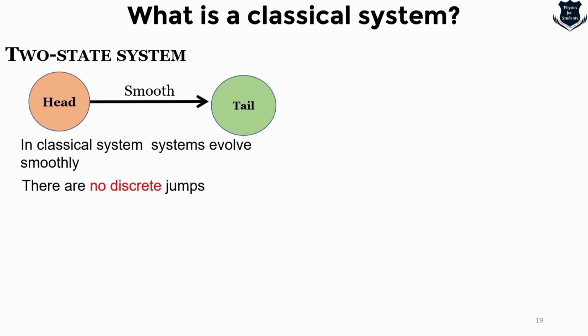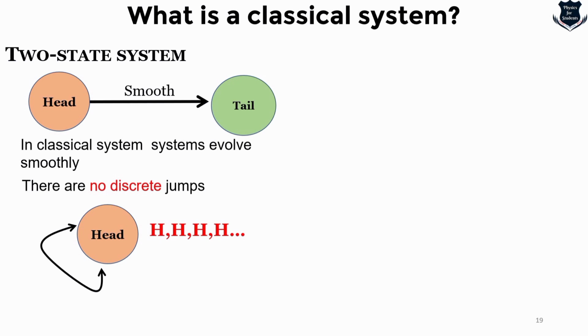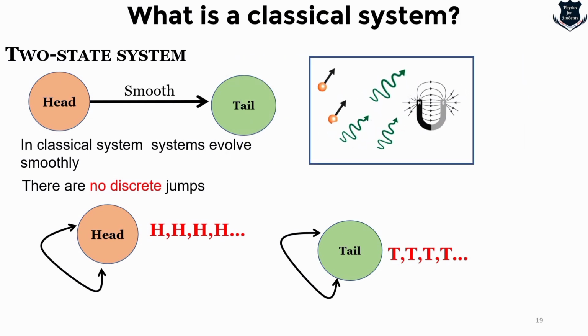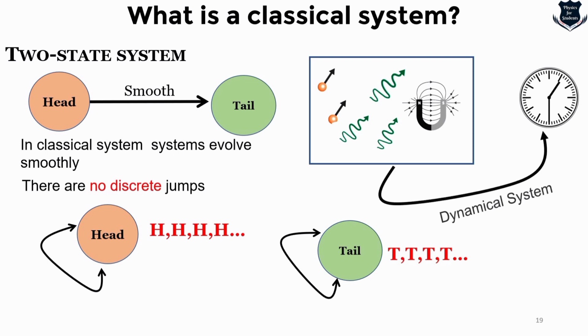So let us assume that time comes in discrete jumps which are labeled as integers. So from head we can go back again to the head and we will only have head, head and head, and from tail we can go back to the tail and then we will have only tail, tail, tail. If we get a system which changes with time, here is a clock and here is a system that changes with time, this is called a dynamical system. A dynamical system actually consists of more than a space of states. It also entails a law of motion.